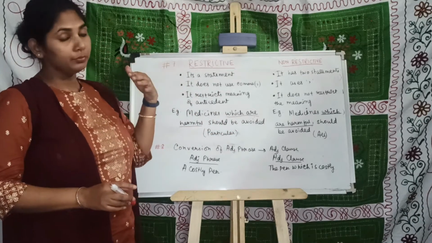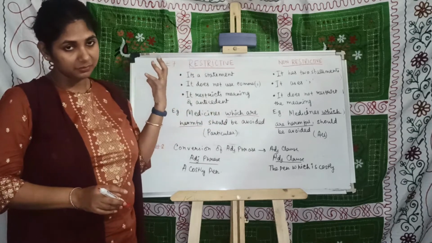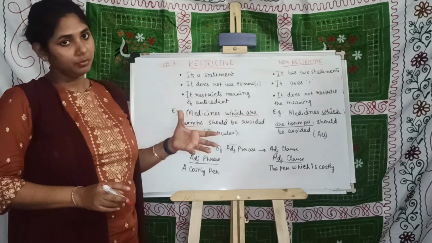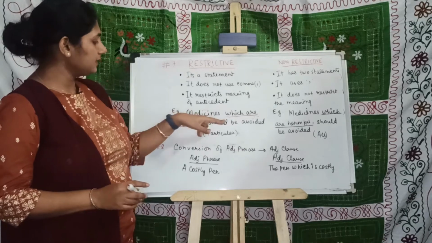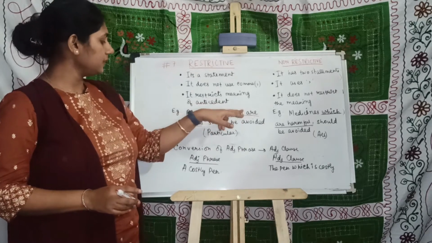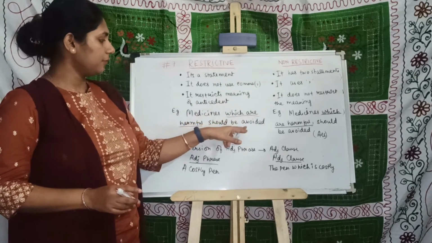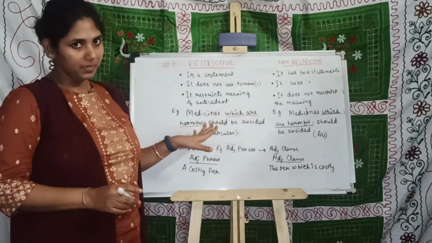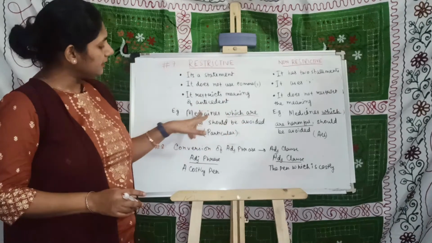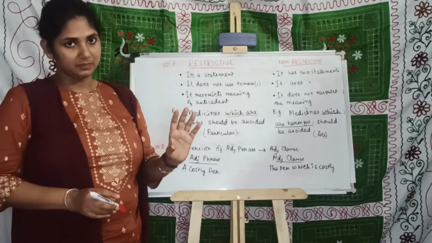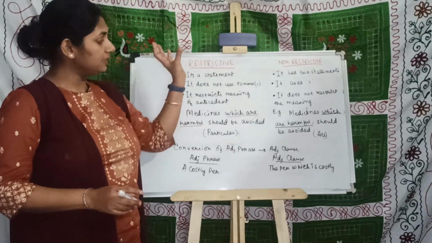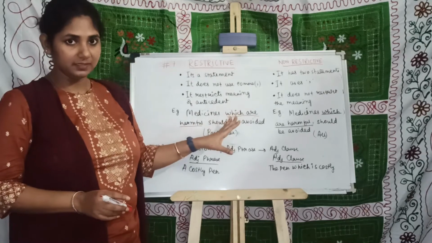Now, how could you know whether it is restrictive or non-restrictive? Just look at the sentence, medicines which are harmful should be avoided. It does not use any comma here and it indicates particular medicines, which means that it restricts the meaning of the sentence.